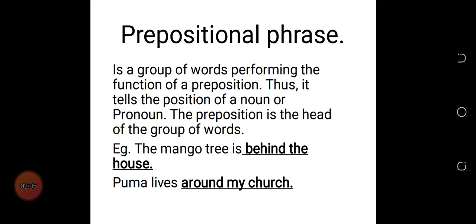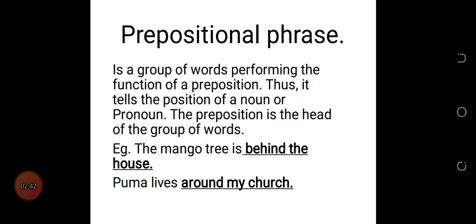For prepositional phrase, we should know what a preposition is. Let's try to mention some examples of prepositions. We can talk about behind, after, in front of, in, of, to, under, beneath.